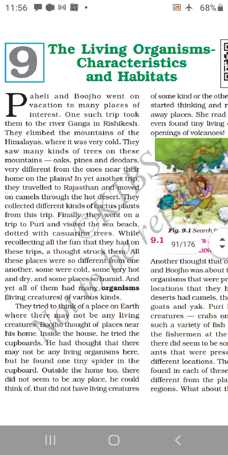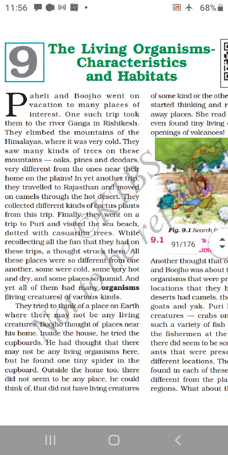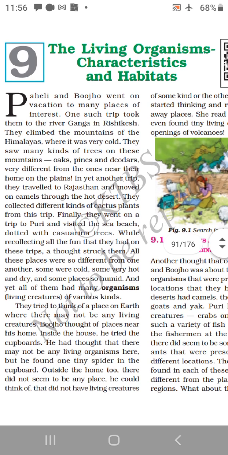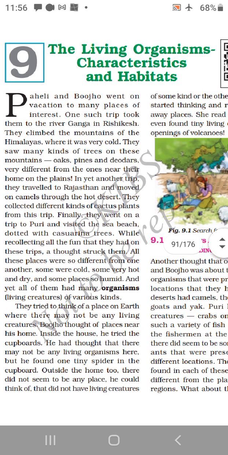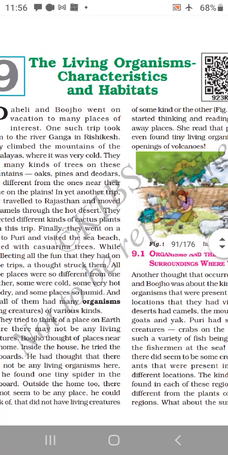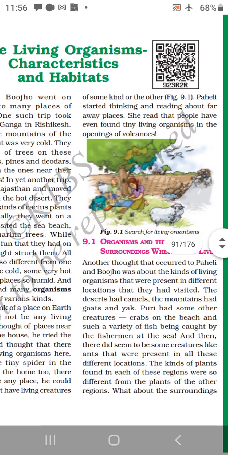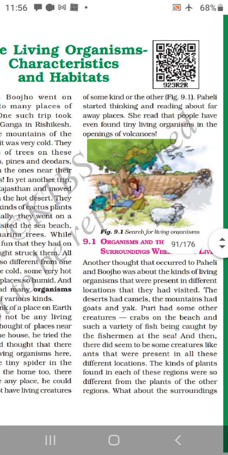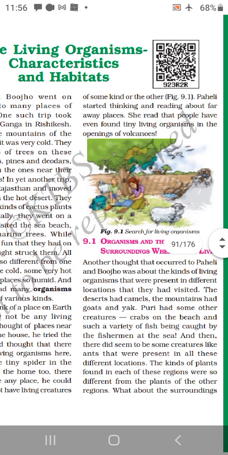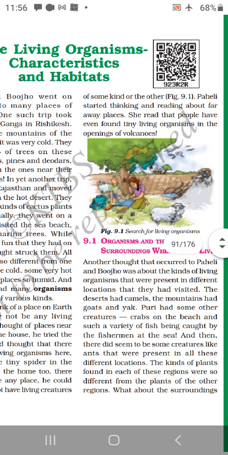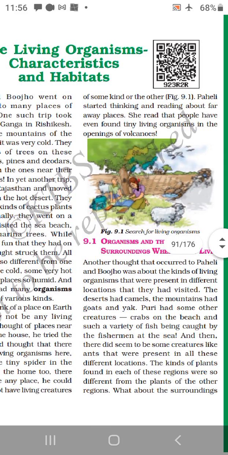Inside the house he tried cupboards. He thought that there may not be any living organisms here, but he found one tiny spider in the cupboard. Outside the home too, there did not seem to be any place that did not have living creatures of some kind or the other. Paheli started thinking and reading about faraway places. She read that people have even found tiny living organisms in the openings of volcanoes also.